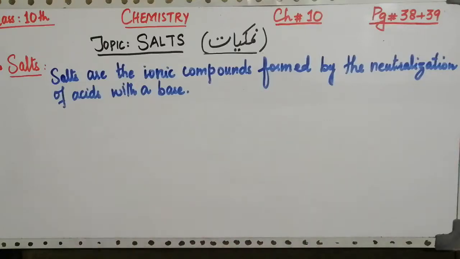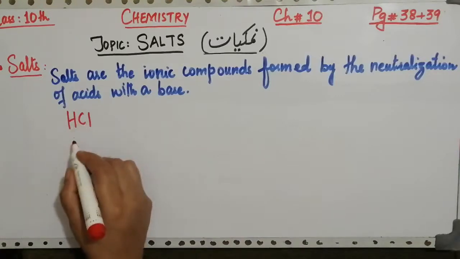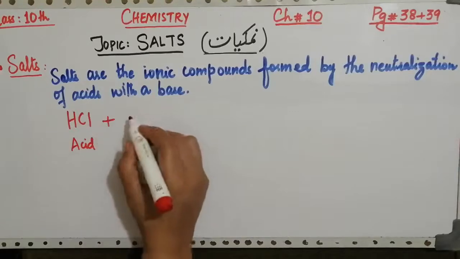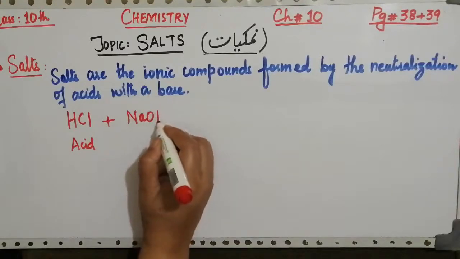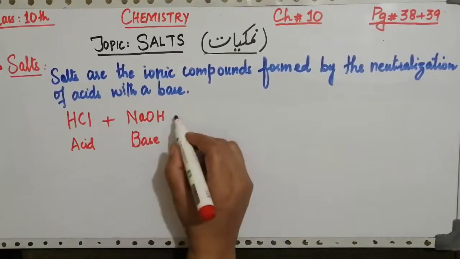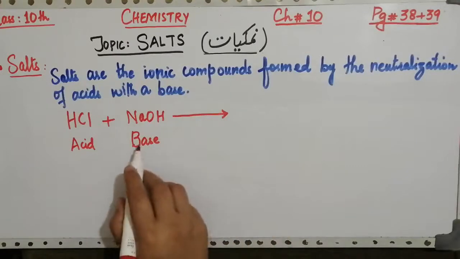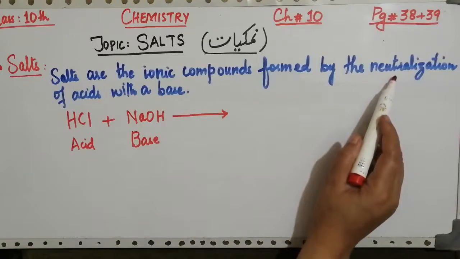For example, hydrochloric acid is an acid. When it reacts with a base like sodium hydroxide, this type of reaction in which acid reacts with base is called a neutralization reaction.